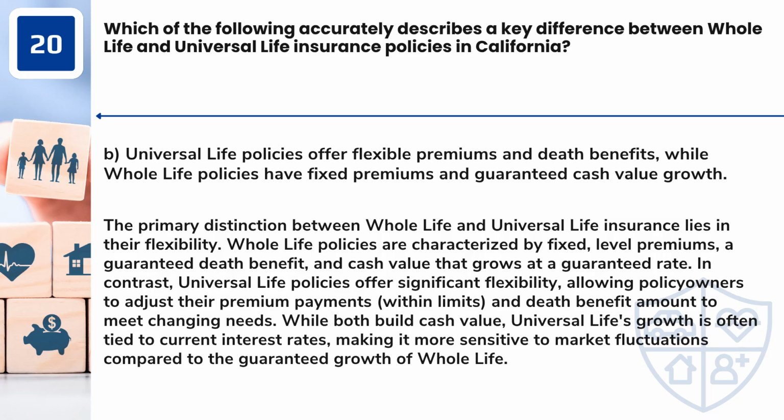In contrast, universal life policies offer significant flexibility, allowing policy owners to adjust their premium payments, within limits, and death benefit amount to meet changing needs. While both build cash value, universal life's growth is often tied to current interest rates, making it more sensitive to market fluctuations compared to the guaranteed growth of whole life.